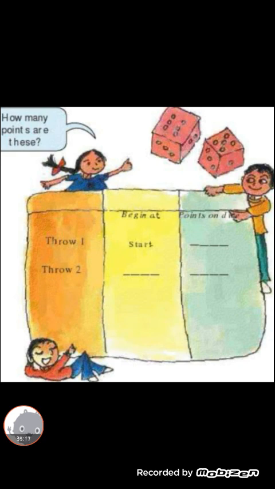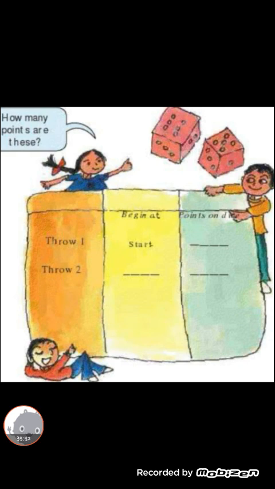Children, turn to page 83. This is Samina and Sadiq playing another game on the board of heads and tails. Children, do you know what that is? Head is the picture, tail is the number, right? They throw 2 dice and add the numbers to get their points. Children, you too can play this game. Throw a dice and write your points. See who is the first to reach home.